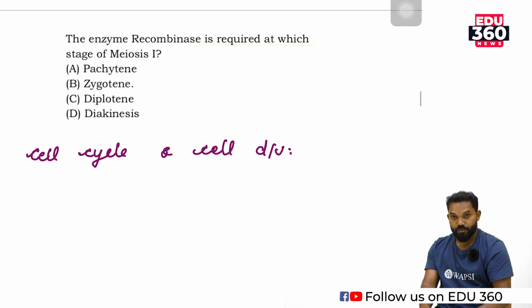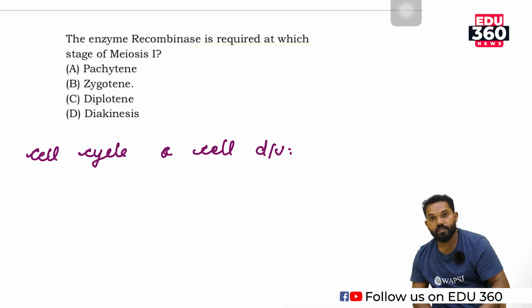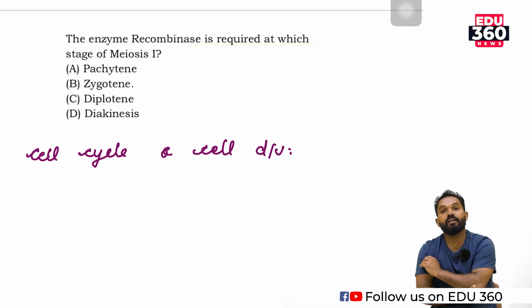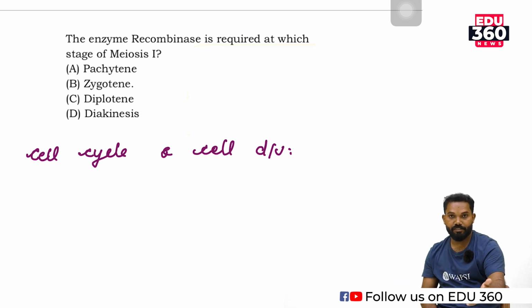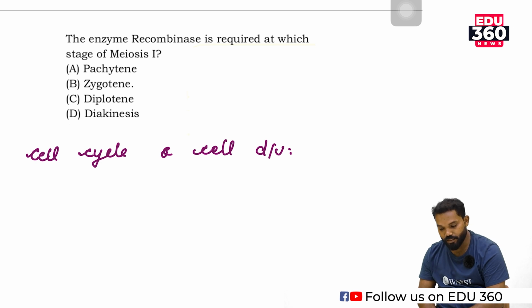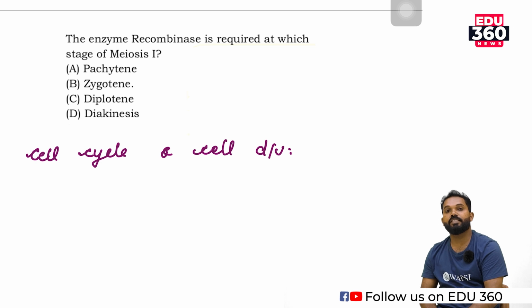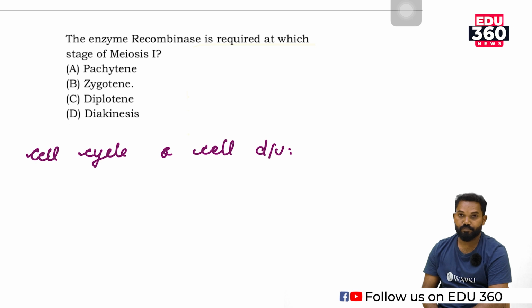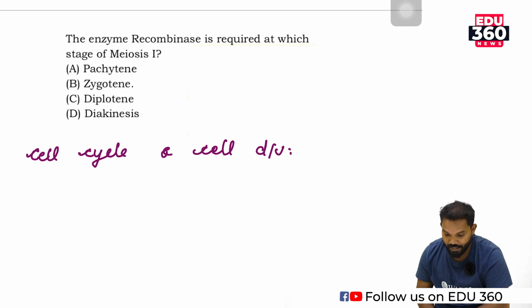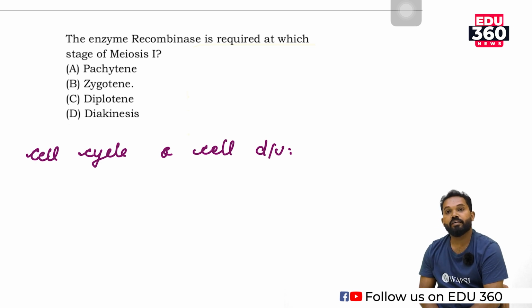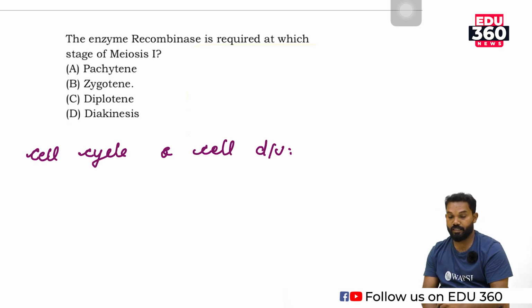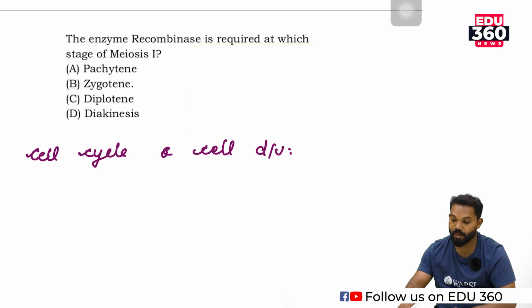In this chapter, why is this most important? It is because it is related to all other chapters, such as cells, the unit of life, then biomolecules, and the most important chapters such as genetics 1 and genetics 2. So, cell cycle and cell division. In this chapter, there are two types of cell division processes, meiosis and mitosis.